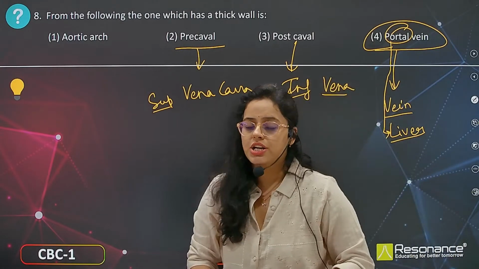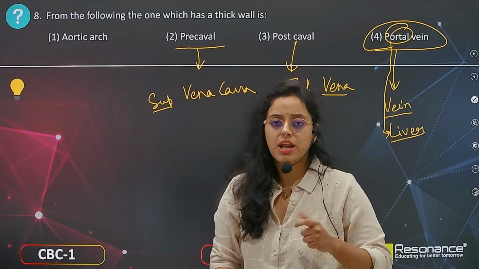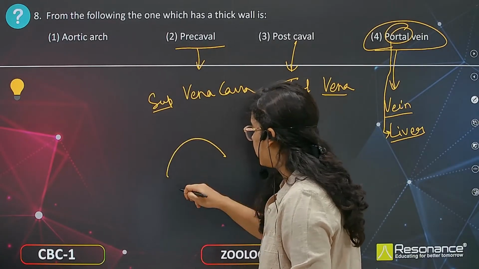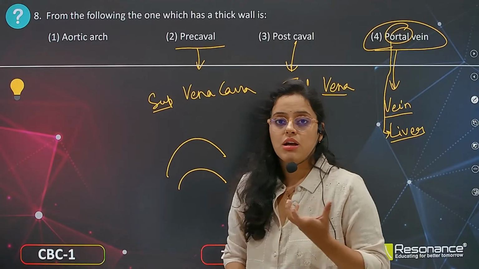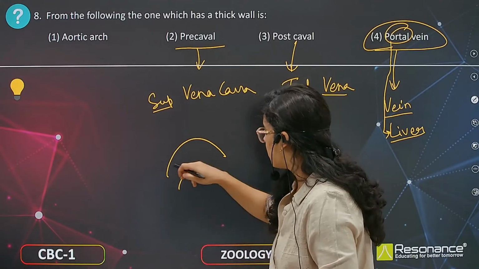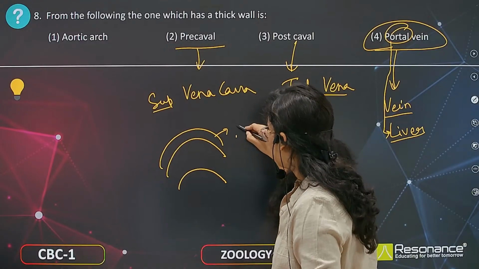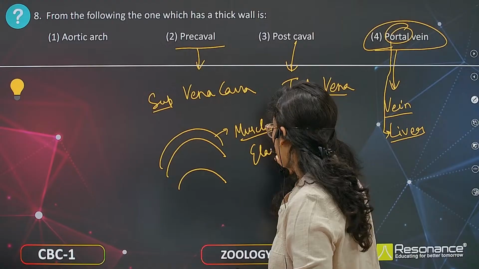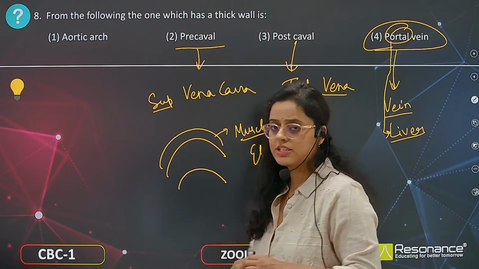Now aortic arch, this aortic arch rises from the left ventricle, and this is thick in walls. Why thick walls? Because it has muscles. These aorta have muscles and elastic fibers. Why are they having them?